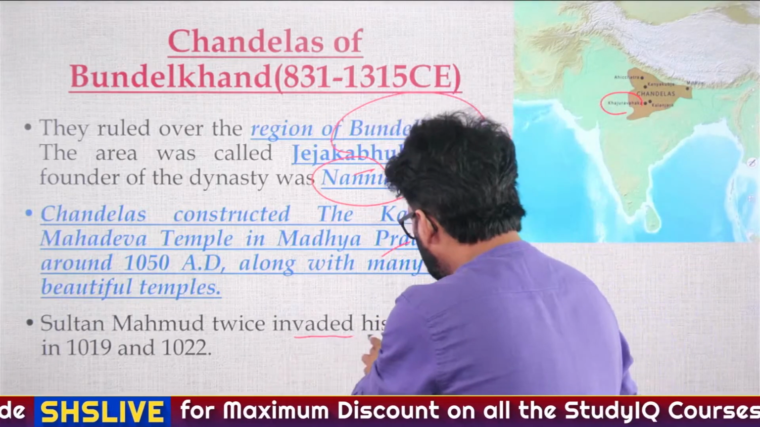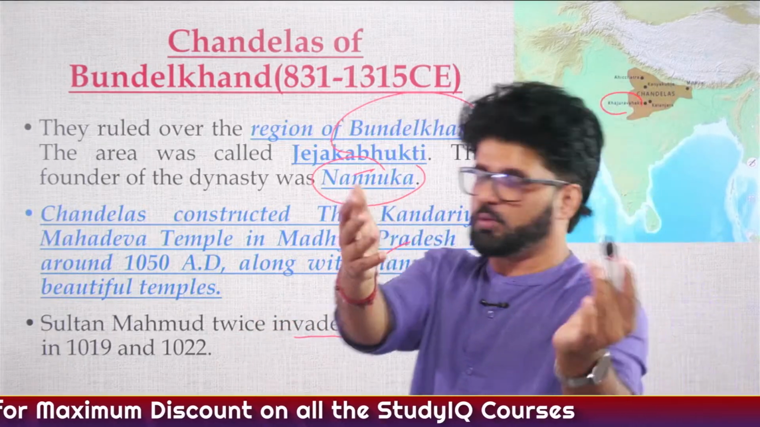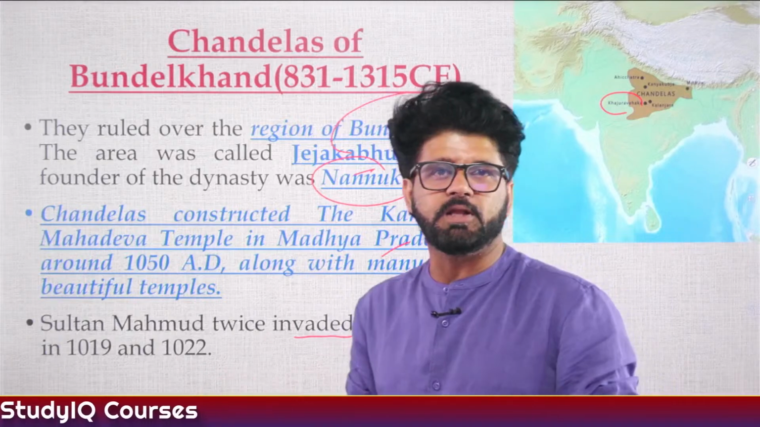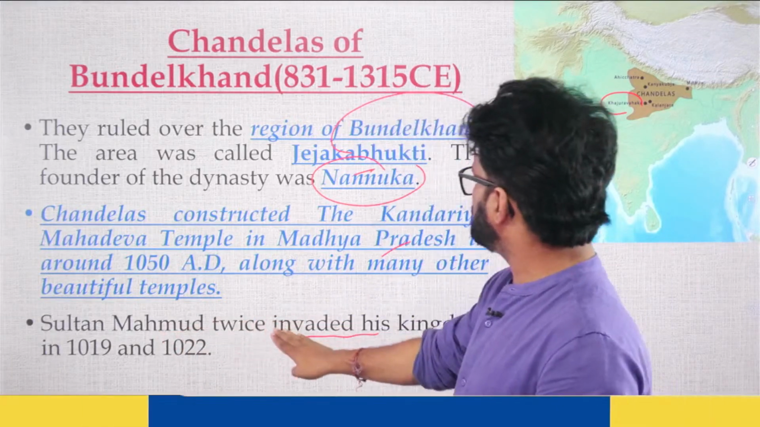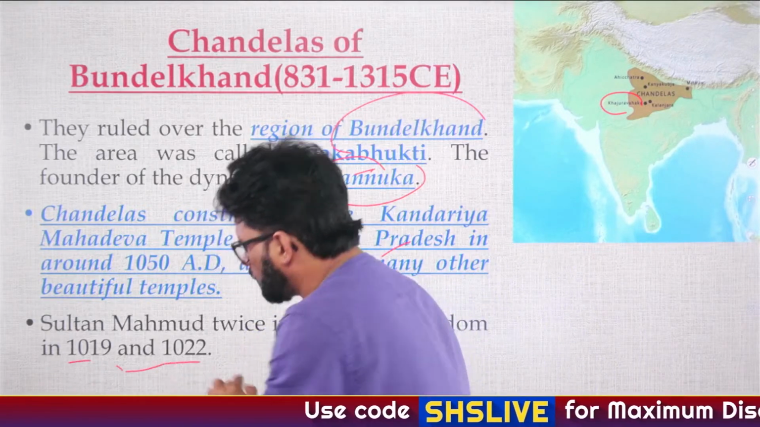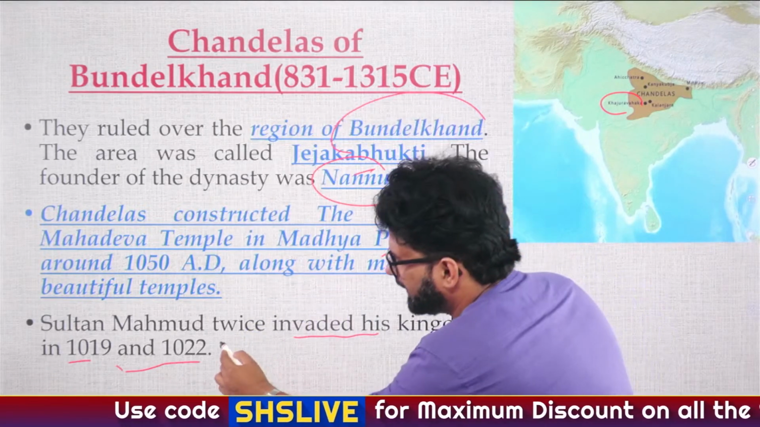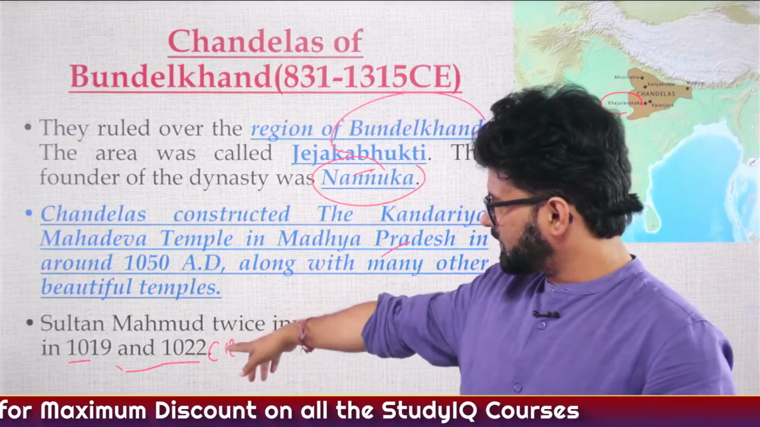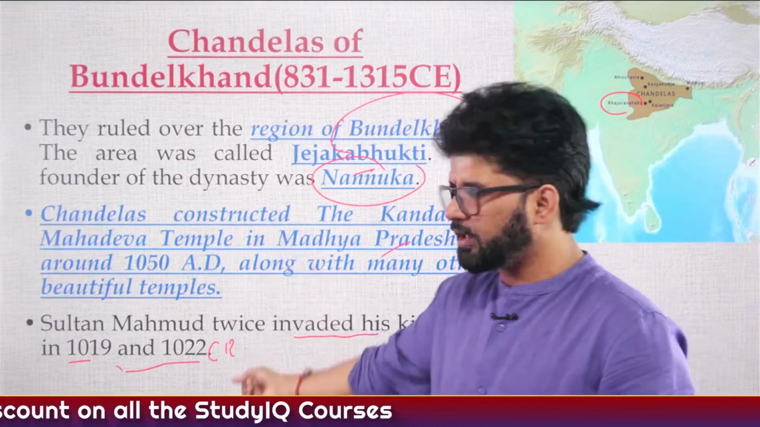Sultan Mahmud. Now, there is a question for you people, and you can post it in the comment section. Then I will drink water because I need to breathe because I speak a lot. So Sultan Mahmud twice invaded this kingdom in 1019 and 1022. So which Sultan Mahmud are we talking about? Is it Qasim? Is he Ghazni, or is he Ghauri?